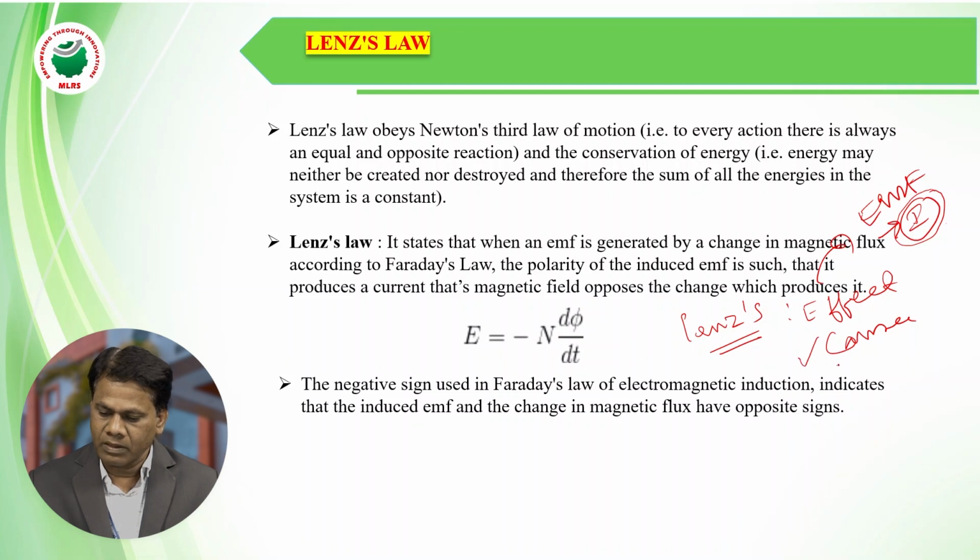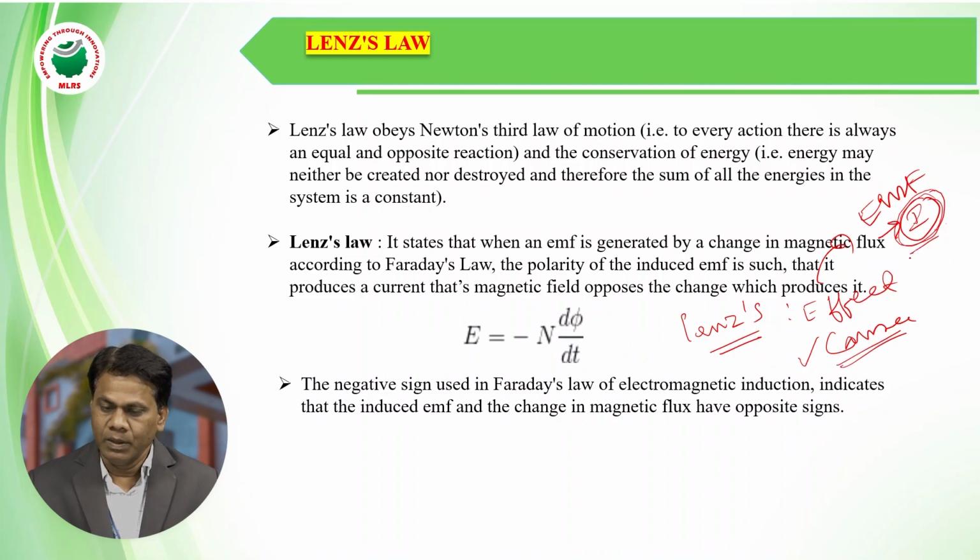The cause is the magnetic flux linking with a conductor or a coil. Because of this, EMF is induced, and thereby we get induced current. If the circuit is closed, current flows, and we call that the induced current.